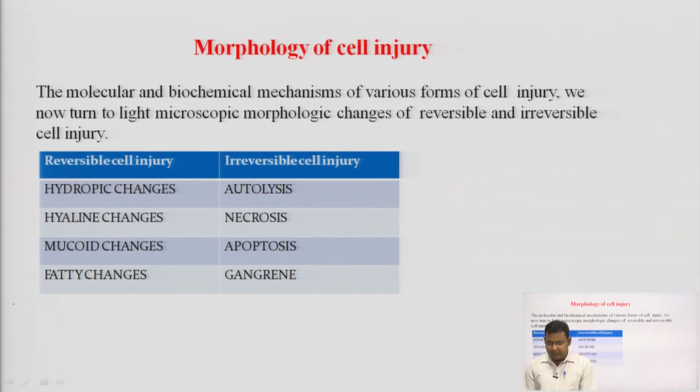There is a slight difference between reversible and irreversible cell injury.